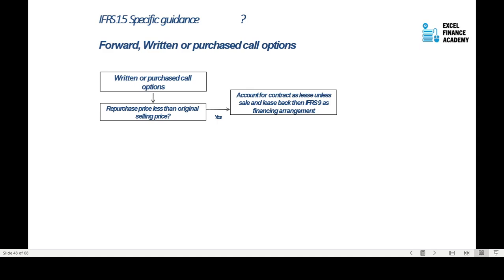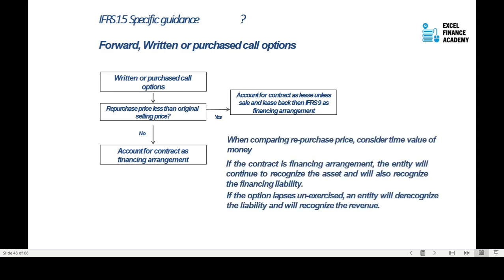If it's not a sale and leaseback, then IFRS 9 will be used. But if the repurchase price is not less than the original selling price, then you account for the contract as a financing arrangement.